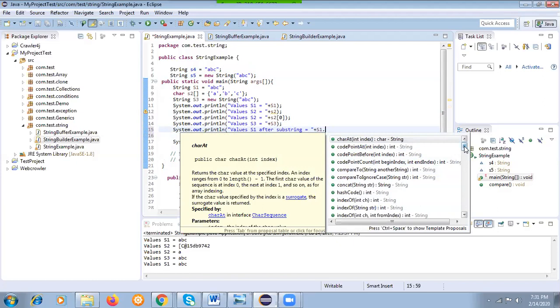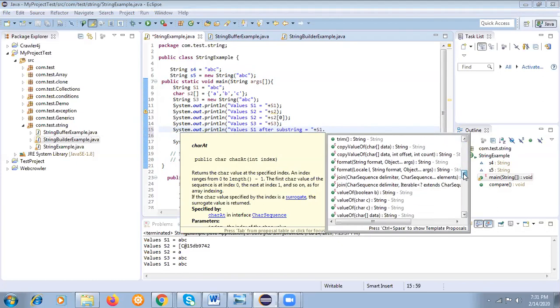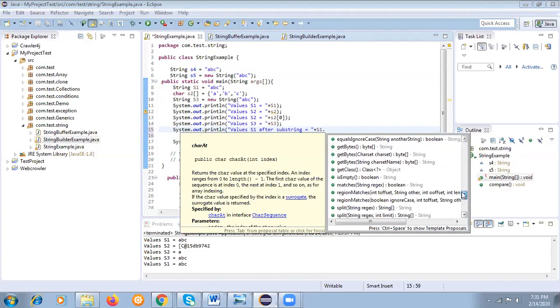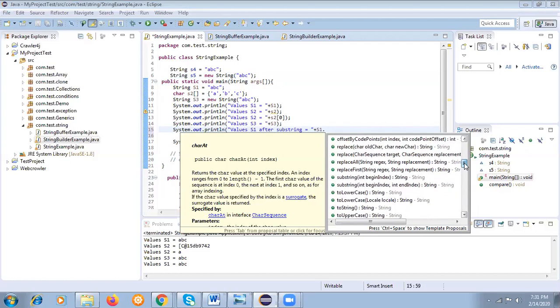So if you want to search any string, you can use indexOf. If you want to replace, you can use replace. If you want to get a substring, you can pass substring 0 and these two indexes, like that. So that's the way. There are different methods which you can use on the string.